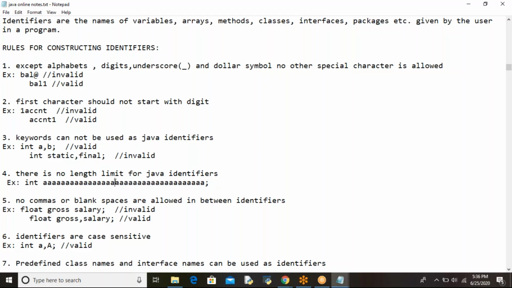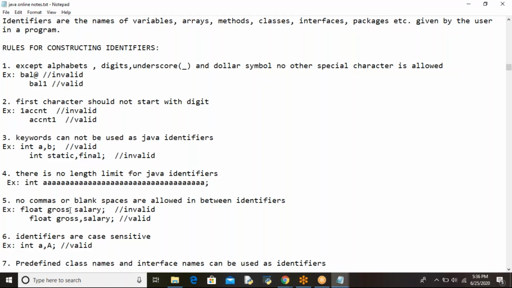Got it? And there is no length limit for Java identifiers. That means you can give a variable name or any method name or array name with any length. No length limit at all in Java. But it's very comfortable for us to give small names. Whereas when you go for C, there is a 31 or 32 character limit, no? Here there is no length limit.